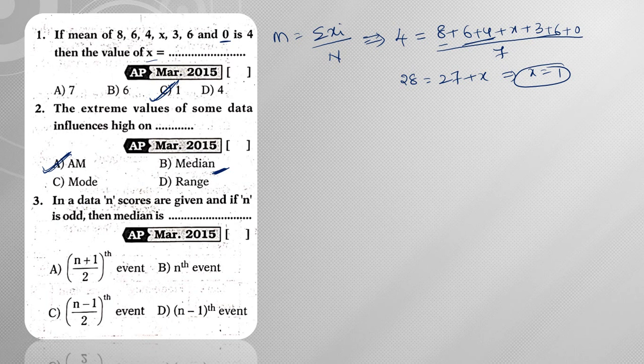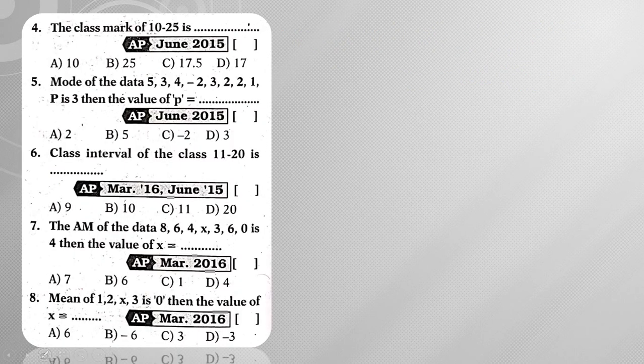Next, in a data of n scores, if n is odd, then the median is given by the (n plus 1) by 2th observation. Right, next, moving on to question number 4.